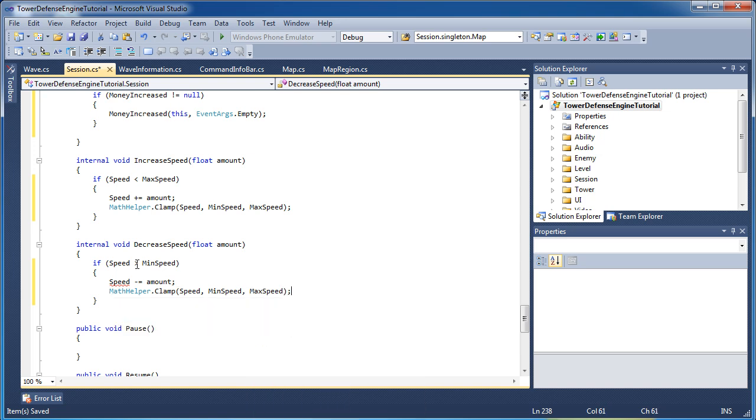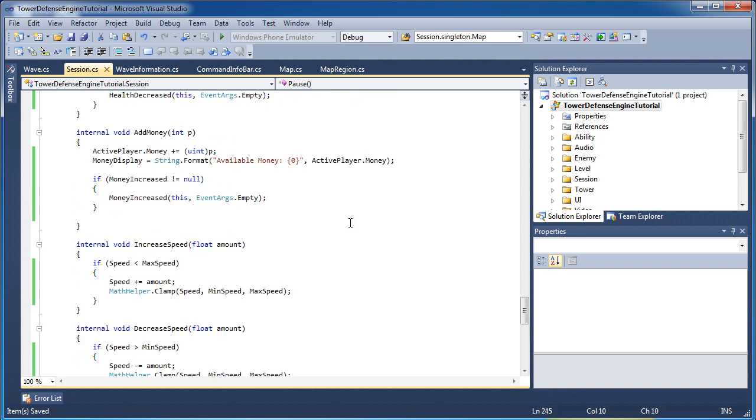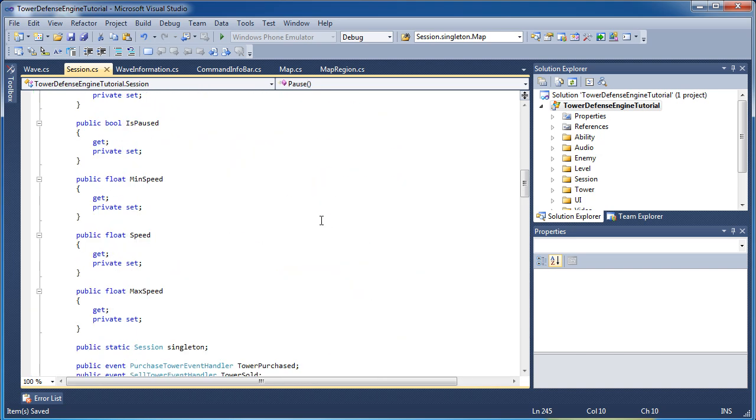So we clamp it again. Alright, the last two methods are very simple. We just set isPaused equal to true, and isPaused equal to false. Alright, go ahead and save this class, and that is it for the session class.